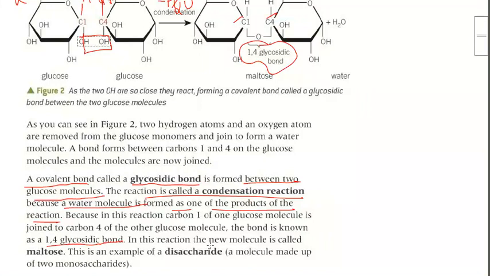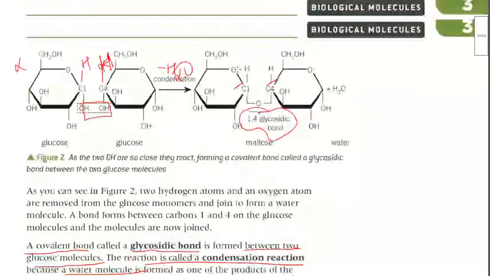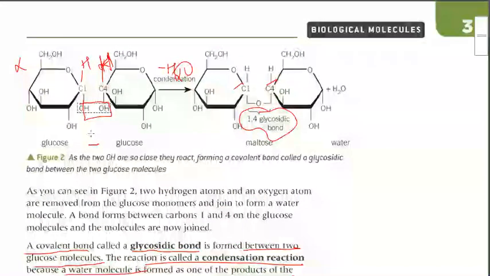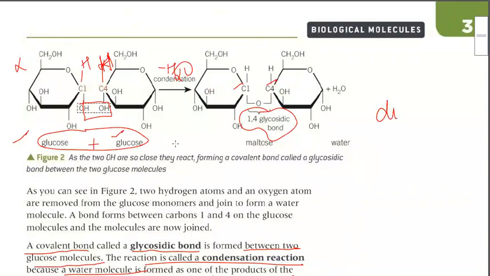And this whole thing, when two glucose molecules add up to each other, they form a disaccharide. This is a monosaccharide, glucose monosaccharide. This is also a monosaccharide. Now these two monosaccharides combine together and form a disaccharide, and this disaccharide's name is maltose.